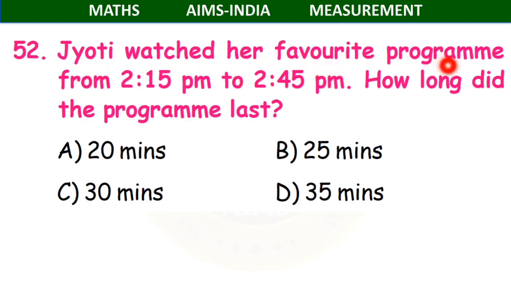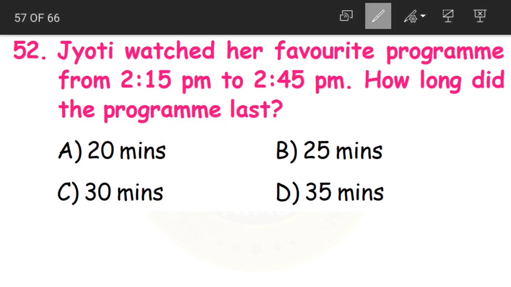Question number 52. Jyoti watched her favorite program from 2:15 p.m. to 2:45 p.m. How long did the program last? PM means what here? 2:15 p.m. and 2:45 p.m. means it is in the afternoon. Now what are they saying? Jyoti watched her favorite TV program from 2:15 to 2:45. We have to find out for how much time.